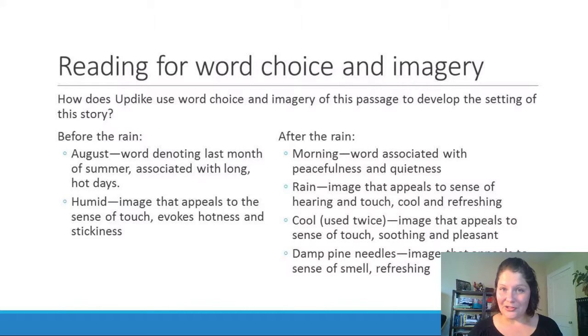And in your journal for this week, I'm going to be asking you to do something like this and basically identify a passage from one of the assigned stories, pick some words and images from that passage, and think about how those can enrich and help us better understand either the setting of the story or a specific character. So let me know if you have questions with that, and I look forward to seeing what you have to say about the word choice and the imagery in the stories for this week.